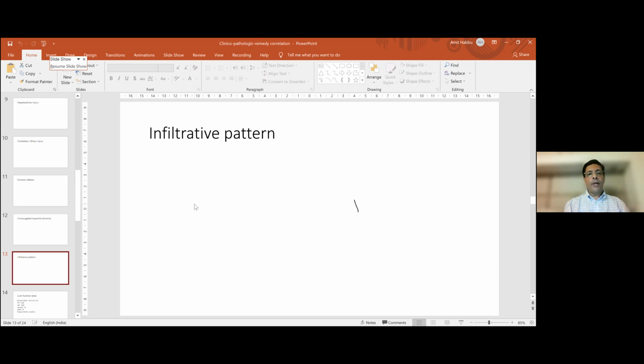And the least common pattern is an infiltrative pattern. Here, all that you can see is an alkaline phosphatase that is elevated. There's no elevation of bilirubin. The ALTs and ASTs are completely normal.